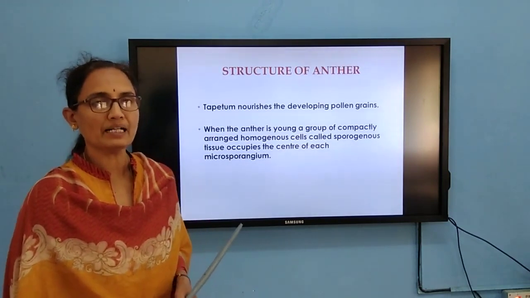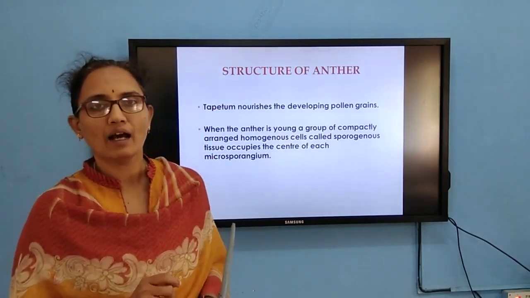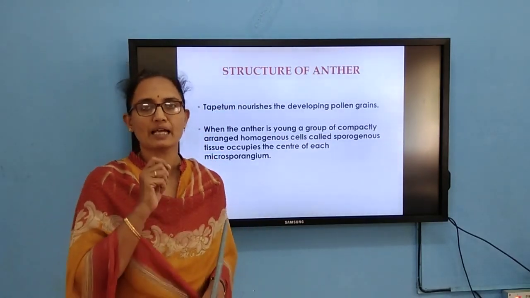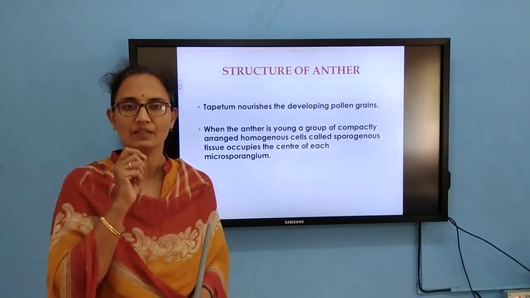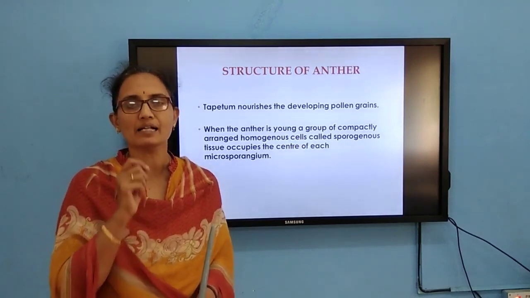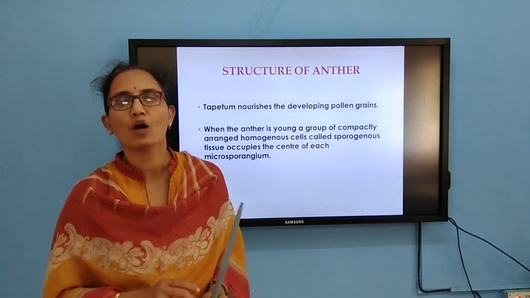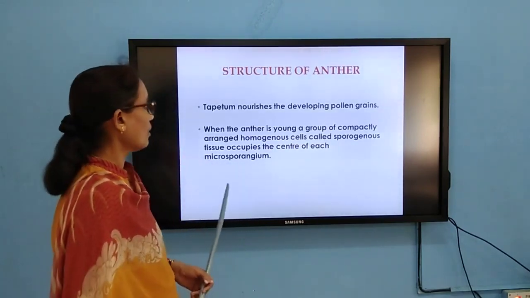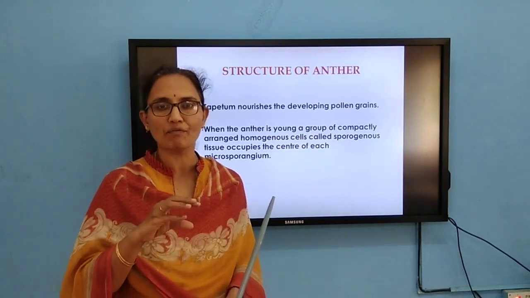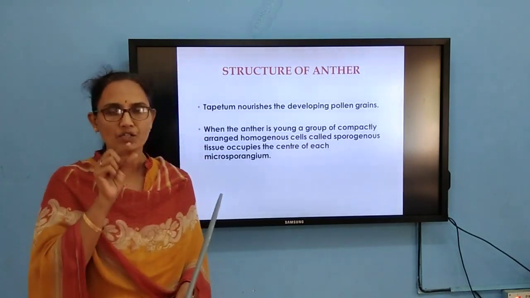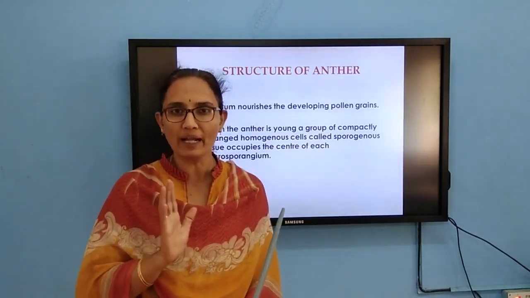The tapetum is a nutritive tissue present below the middle layers, and it is filled with nutrients. It is a binucleate structure: the cells of this tapetum are binucleate and filled with nourishment, and the tapetum nourishes the developing pollen grains. Below the tapetum, the innermost region of the microsporangium consists of the sporogenous tissue. Each cell of this tissue is capable of developing into a microspore mother cell or pollen mother cell.